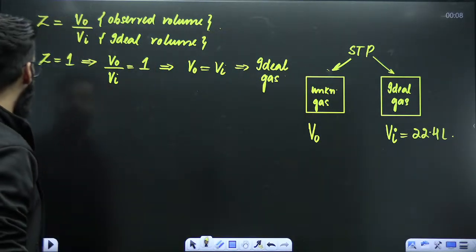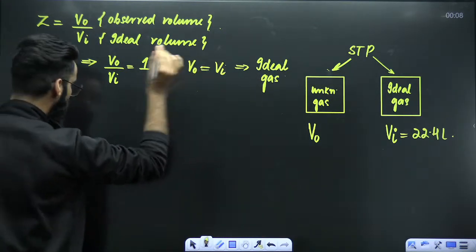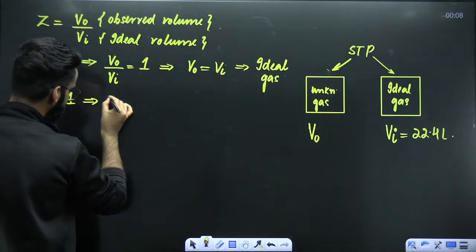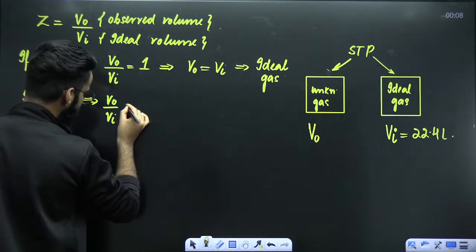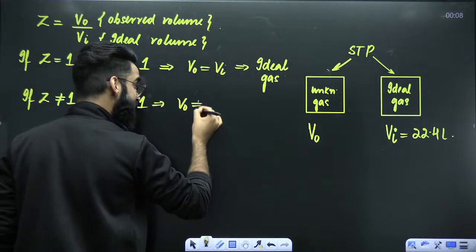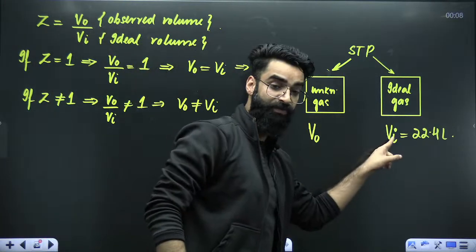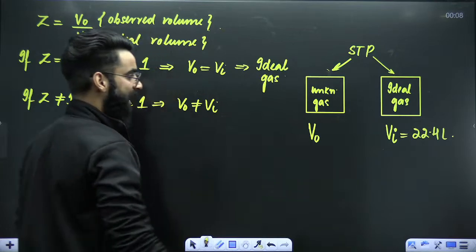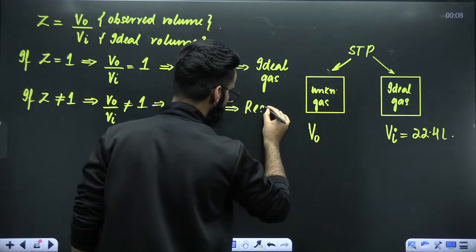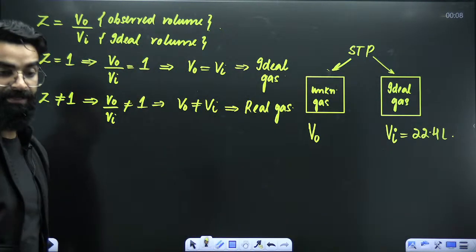Number 2: if the Z value for the unknown gas comes out to be not equal to 1, that means V naught divided by Vi is not equal to 1. That means V naught is not equal to Vi. What does that mean? That means the unknown gas in the container is going to be non-ideal. Non-ideal means it's going to be a real gas.